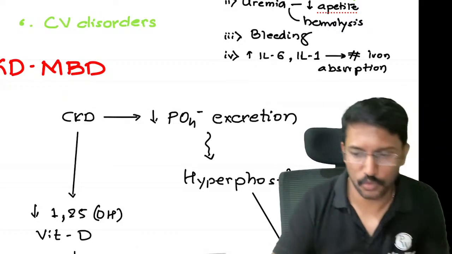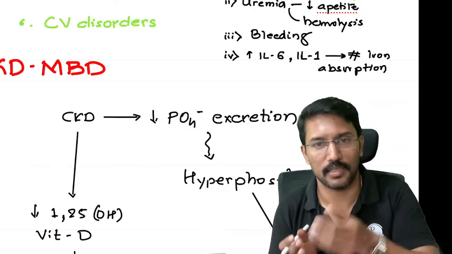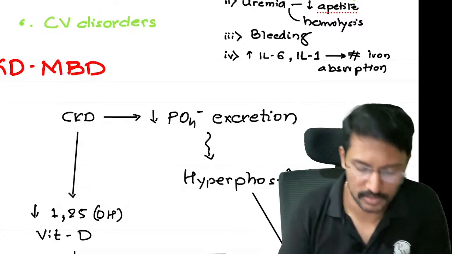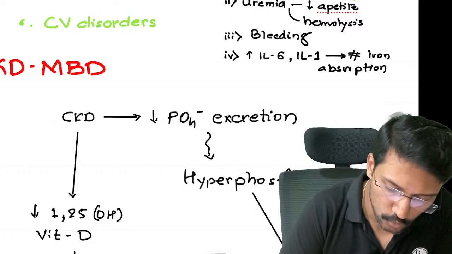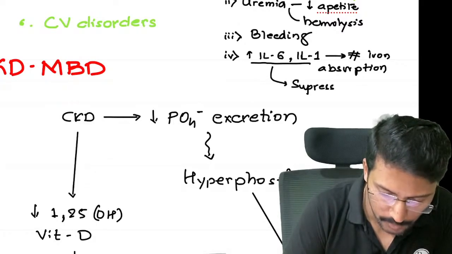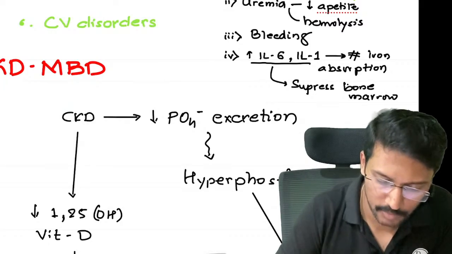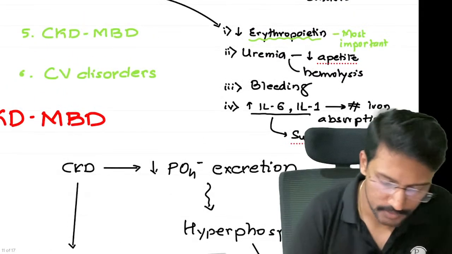This is what happens in the disorder called anemia of chronic diseases, where there is decreased iron absorption because of interleukin 6 and interleukin 1. These two substances also suppress bone marrow. So all these mechanisms are involved in the pathogenesis of anemia of CKD.